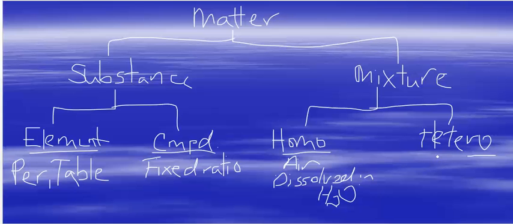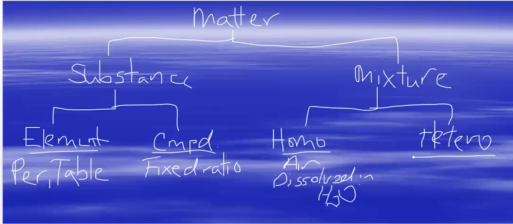Okay, so everything else would fall under heterogeneous, and heterogeneous is kind of the catch-all. If it doesn't fall under one of the first three categories, it's heterogeneous. Heterogeneous accounts for 99.5% of the stuff around you. Heterogeneous has more than one phase.